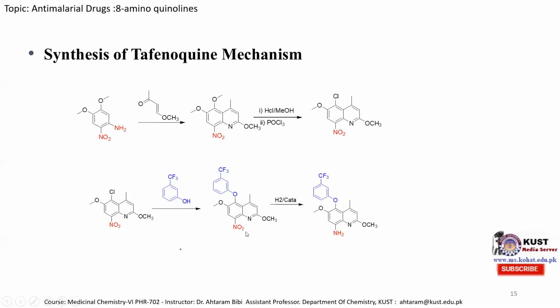This nitrotafenoquine molecule in the last step undergoes hydrogenation, and this nitro group is converted into an NH2 group. This NH2 group is then treated with the chloroamine molecule, and by a simple nucleophilic substitution reaction, we obtain the tafenoquine molecule. So this is all about the synthesis of 8-aminoquinoline derivatives, primaquine, and tafenoquine.